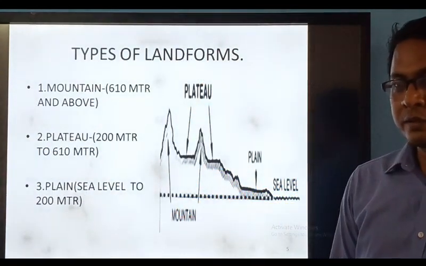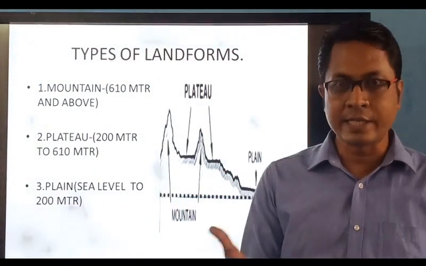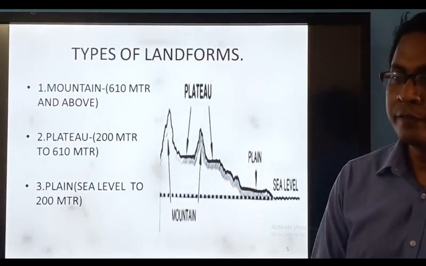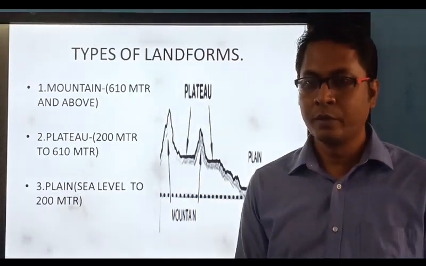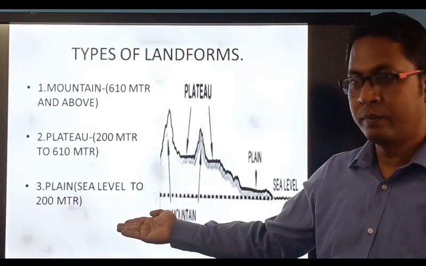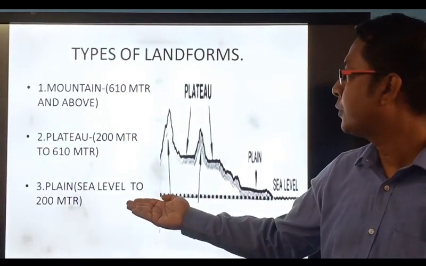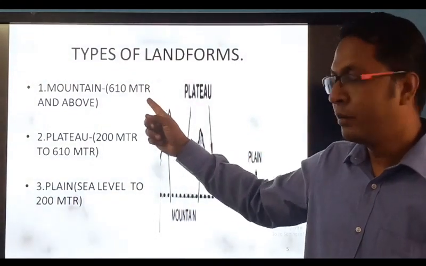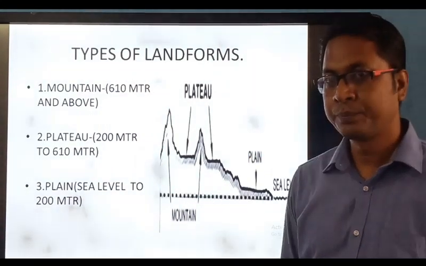Now dear students, whether internal or external, due to this internal and external, we have various kinds of landforms. We are going to discuss about mountain, plateaus and plain. How many landforms we are going to discuss? Three. What are they? Mountain, plateau and plain.